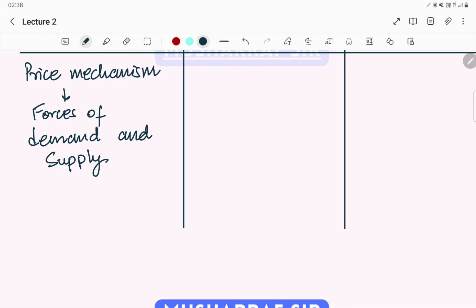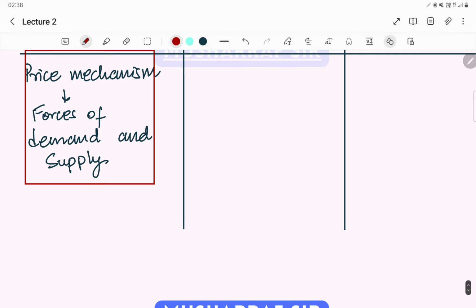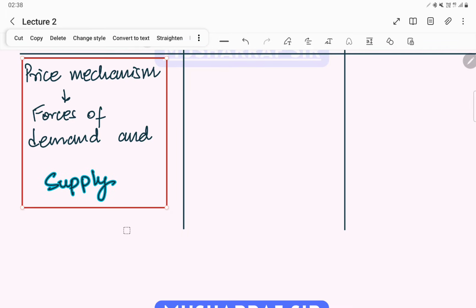Central problems of economy will be solved through price mechanism and forces of demand and supply. These are the things which will solve the central problems of economy in capitalist economy, right? Forces of demand and supply.